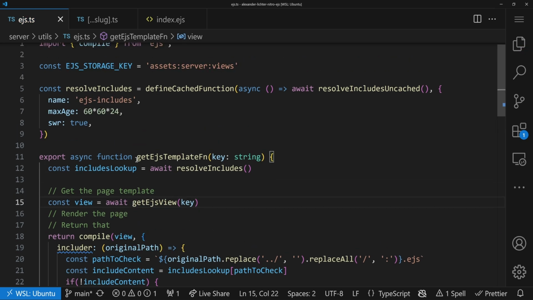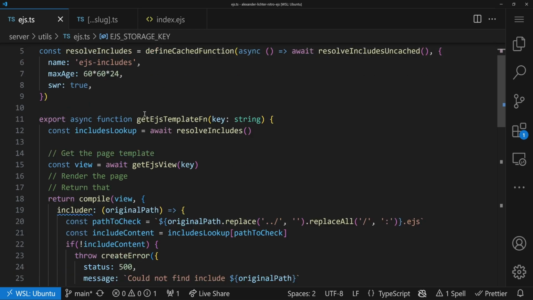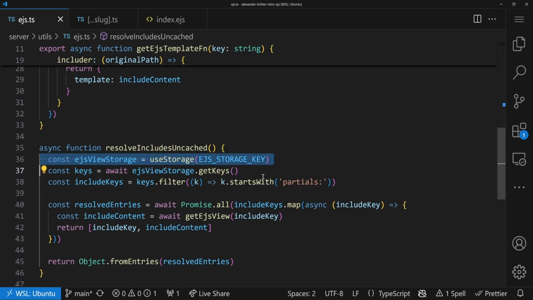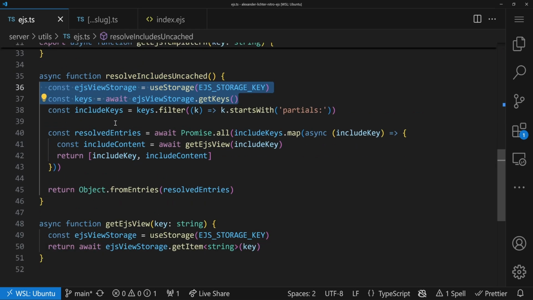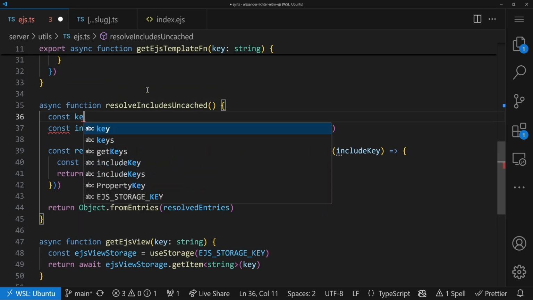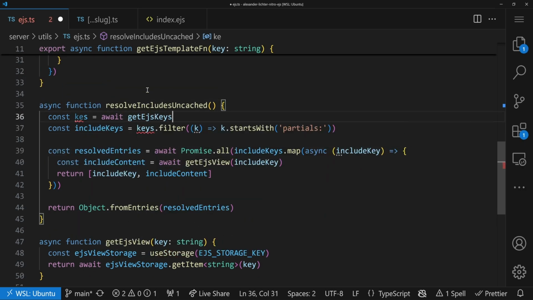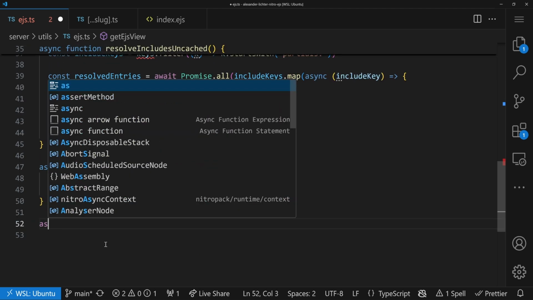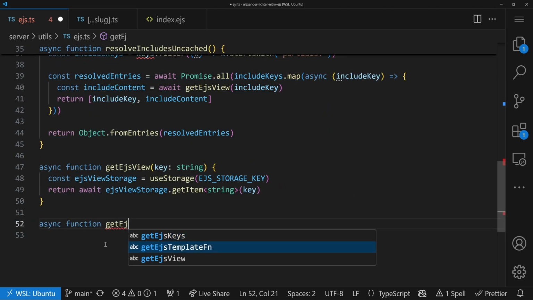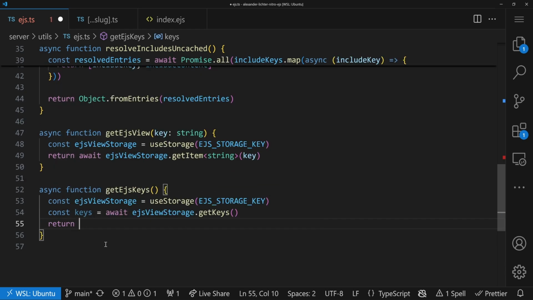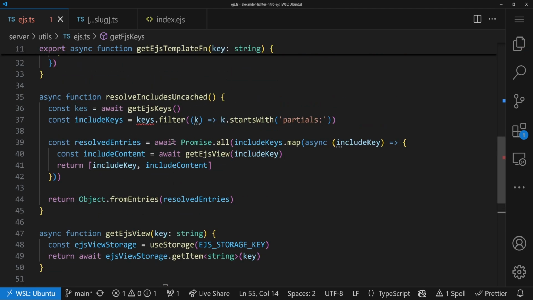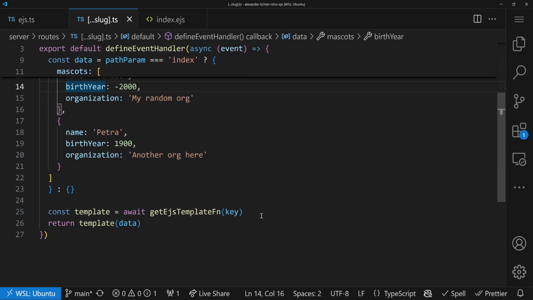The last thing we can do, now we still have the need for the storage key somewhere else, because here we need the keys. So also this we can technically refactor to say const keys is await getEJSKeys, and put also this under here with an async function, just to make sure that everything is nicely grouped and we don't have any duplicates. We can reuse that, and we are fine. So now we can call this here, and we're good. And the last thing we can of course do is we have this cache template function, and we render the template.